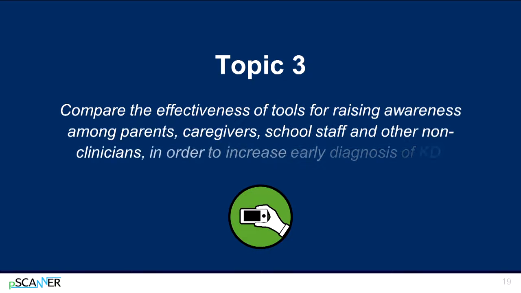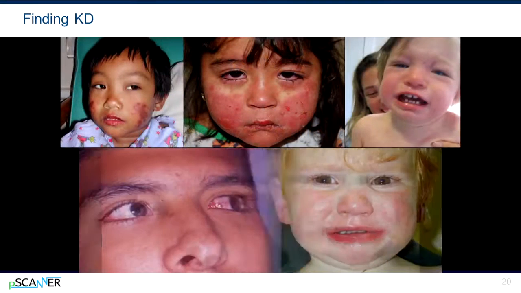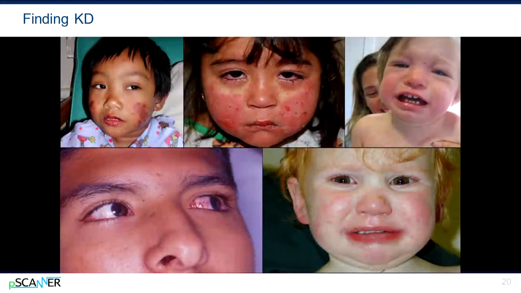Topic 3. Compare the effectiveness of tools for raising awareness among parents, caregivers, school staff, and other non-clinicians in order to increase early diagnosis of KD. Many pediatric illnesses share clinical signs with KD. Only one of these patients has KD. Making the diagnosis can be challenging, even for experienced pediatricians. Can you tell which child with a fever and rash has KD?